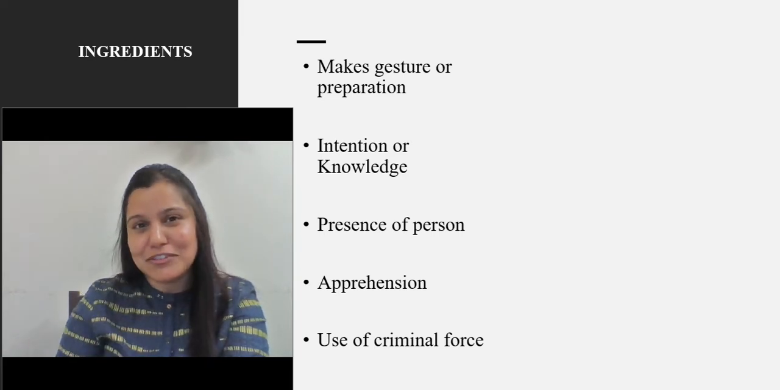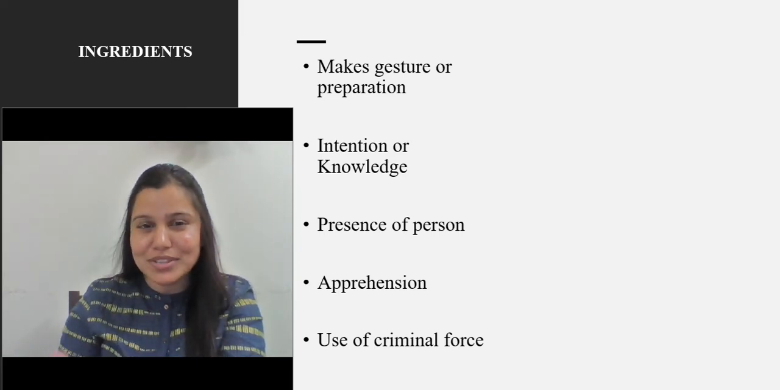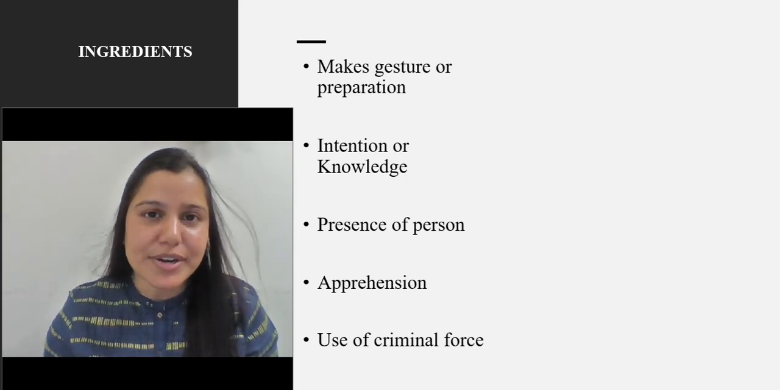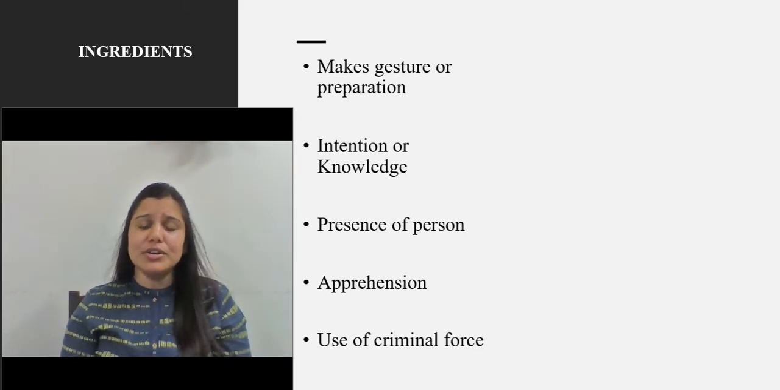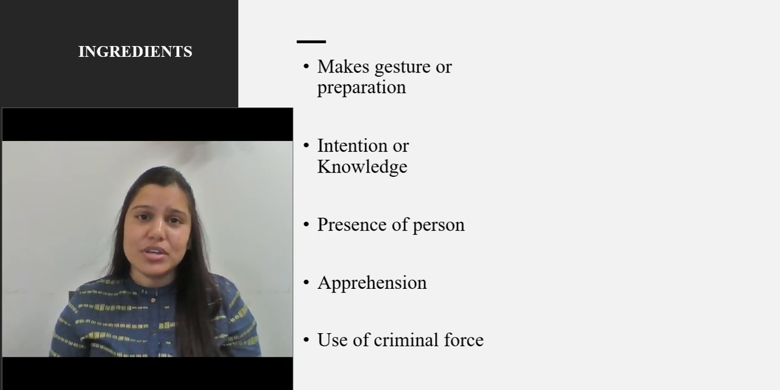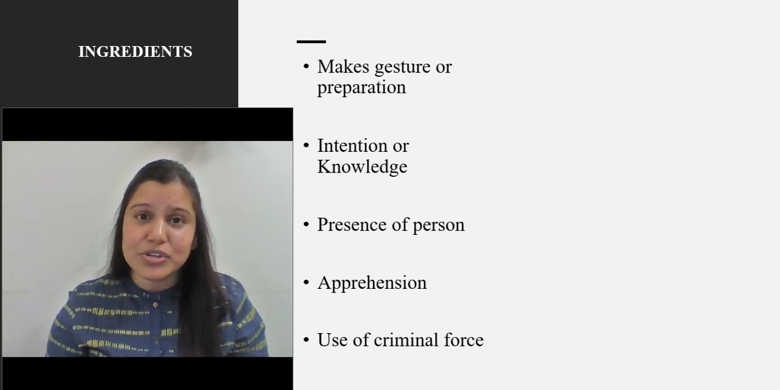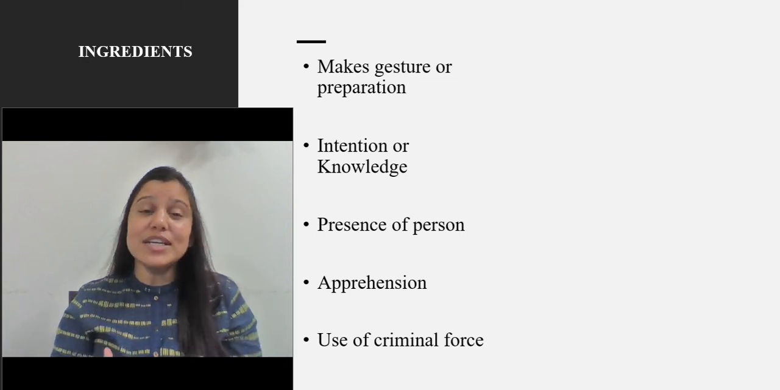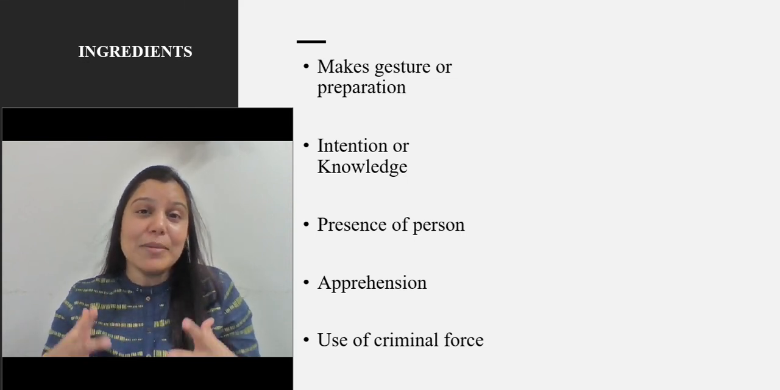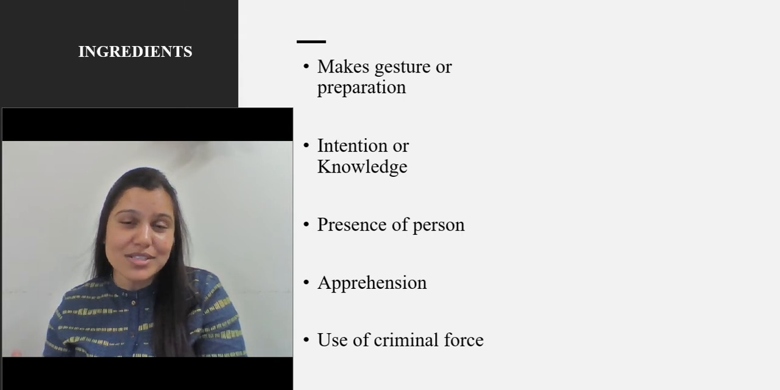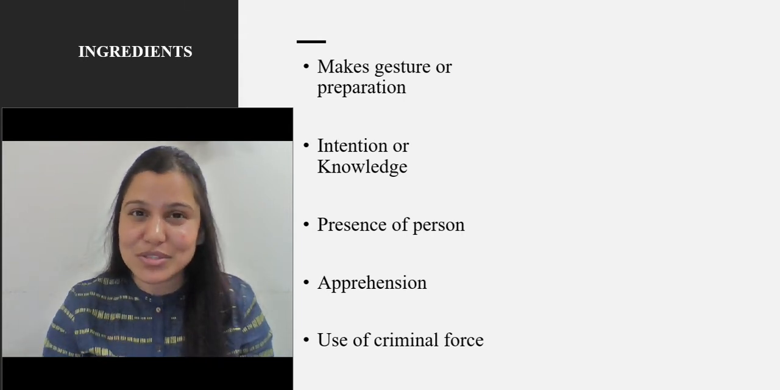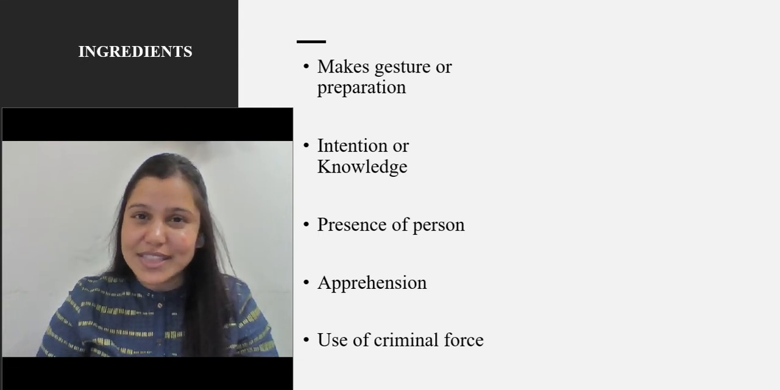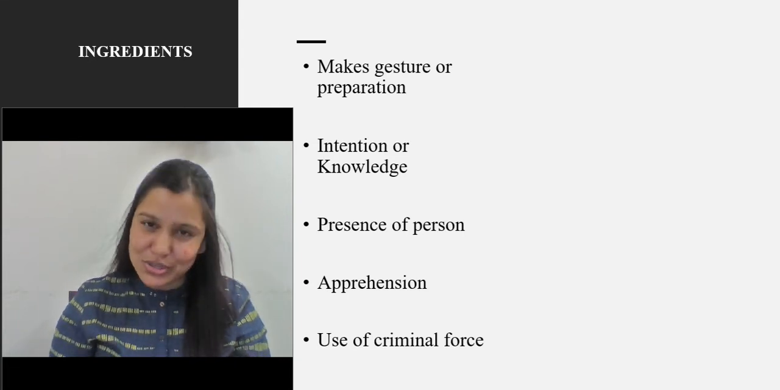And the fifth element is by default covered in all the ingredients, as we were discussing, that I am about to use criminal force. So you can see here that a gesture with that intention towards that person who is standing in front of me, causing an apprehension that I might use criminal force, is what we call assault under section 351. So when these five elements are there, then it amounts to assault.